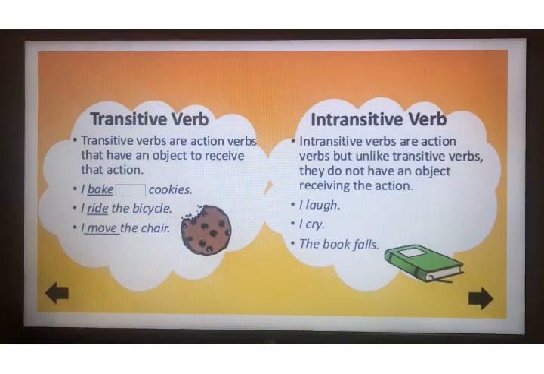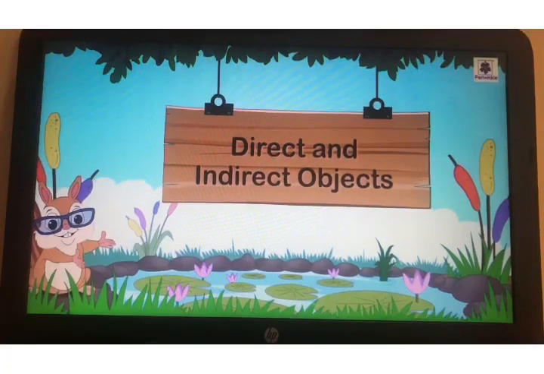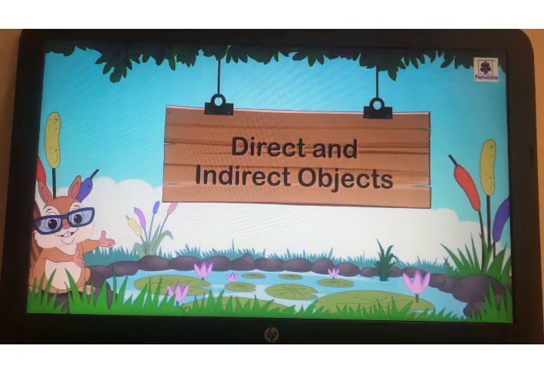So it is intransitive. So first of all, you are going to identify the verb. Then you are going to check the next word. If it is an article or noun, then it is transitive. Otherwise, it is intransitive. Okay, clear? Now, since we have talked a lot about direct and indirect objects, now let us learn what is a direct and what is an indirect object.